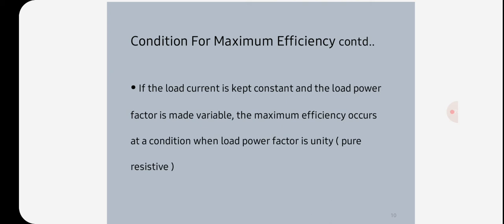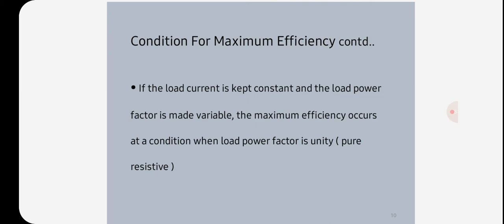So how to calculate the efficiency? Knowing the iron losses and copper losses, we can calculate the efficiency at any load and power factor as follows. Let iron losses be Wi, copper losses at full load be W copper, and transformer output be equal to full load VA into power factor, that is V2 I2 cos phi 2.